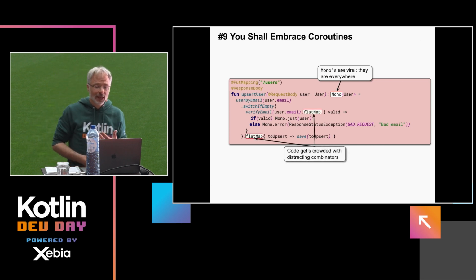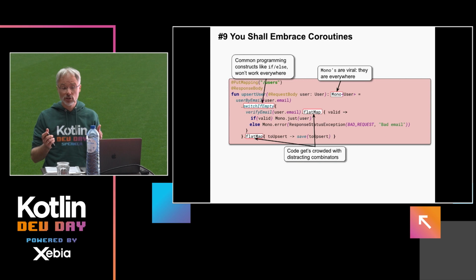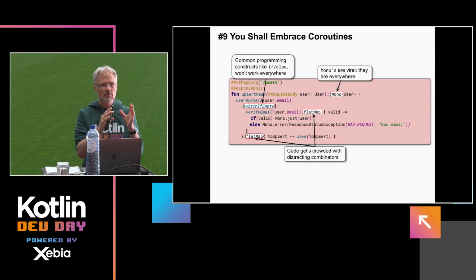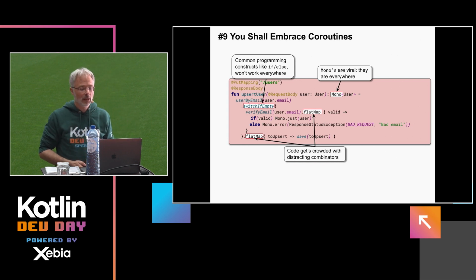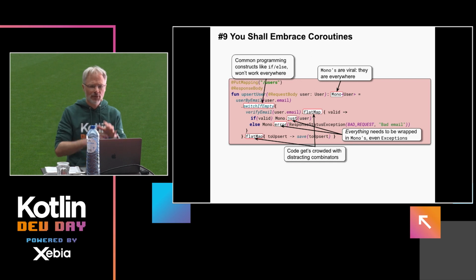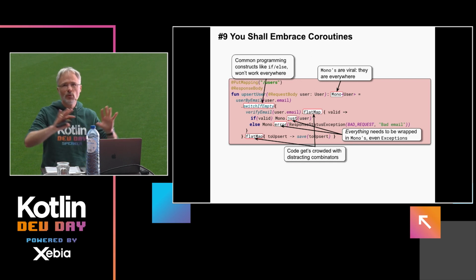Besides that, we get burdened with these awfully complex combinators. Normal language constructs like if, else, and the like you cannot use in many cases. Like here, switchIfEmpty needs to be used if this mono has been empty. You have to know that, so steep learning curve. And everything needs to be wrapped in a mono. So also no throwing of exceptions, it needs to be wrapped. And now think of this code not only in the control layer but throughout everything.